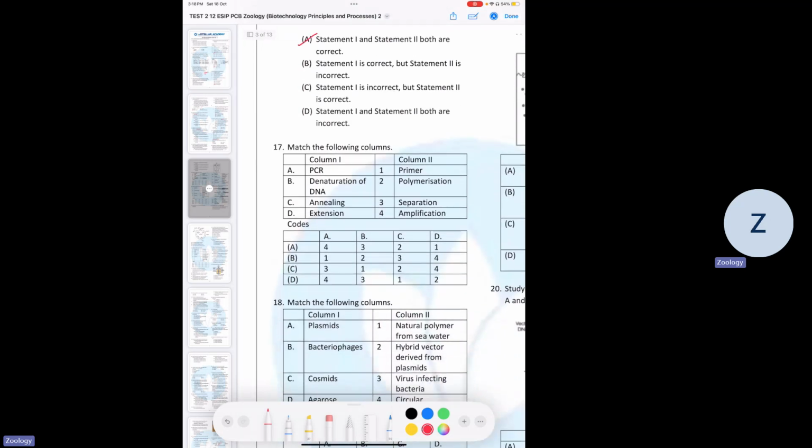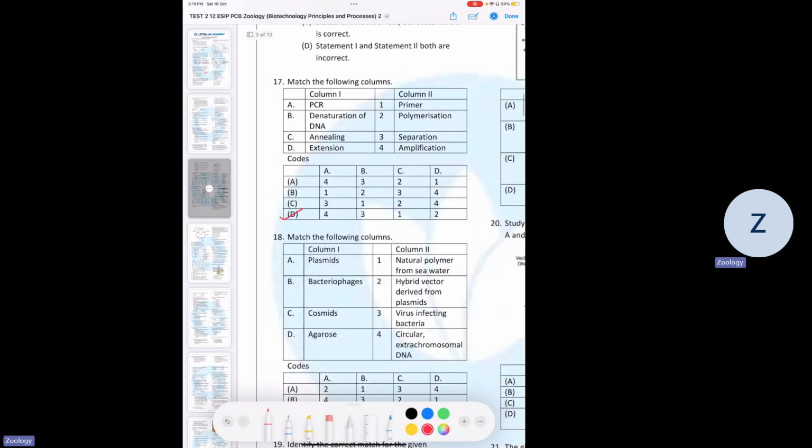Next, again, an easy one. We have to just match which among these is functioning in a way. So PCR is responsible for amplification. Denaturation of DNA is related to separation of the strands. Annealing is involved with the primer, and extension is involved with polymerization. Yes, so D is the correct answer.